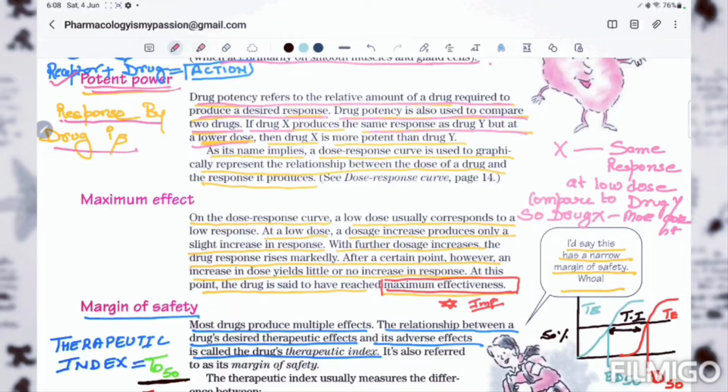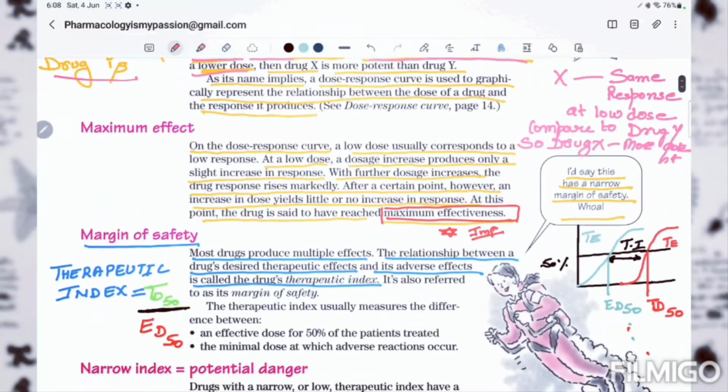If drug X produces the same response as drug Y, but at the lower dose, then drug X is more potent than drug Y. As its name implies, a dose response curve is used to graphically represent the relationship between the dose of a drug and the response it produces.